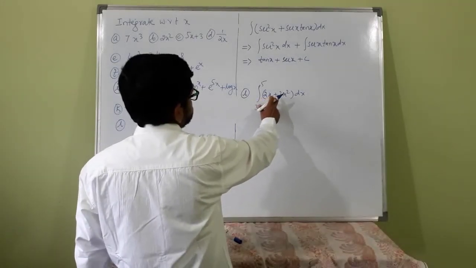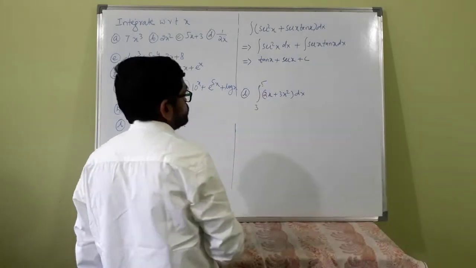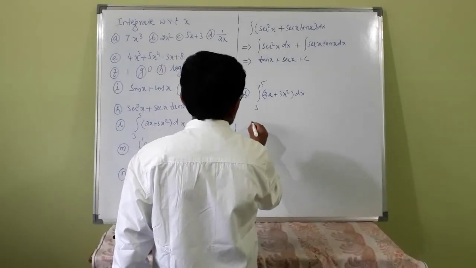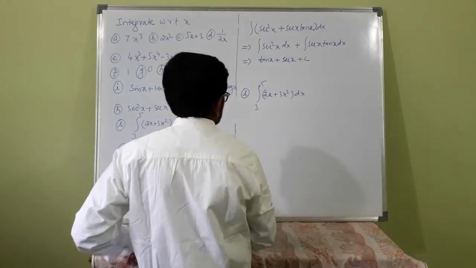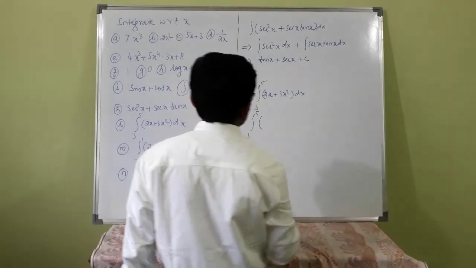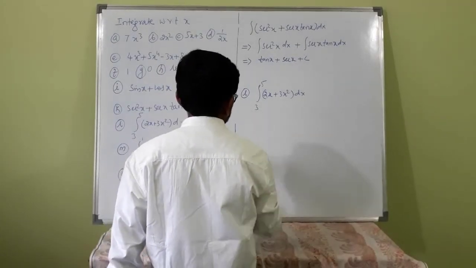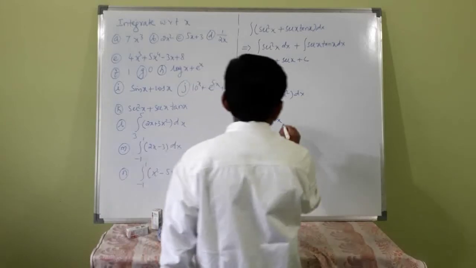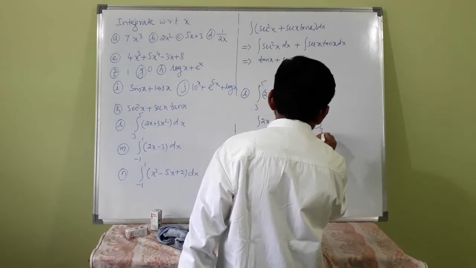Integration of 2x plus 3x squared dx over 3 to 5. We will write it like this: integration of 2x dx plus integration of 3x squared dx, from 3 to 5.